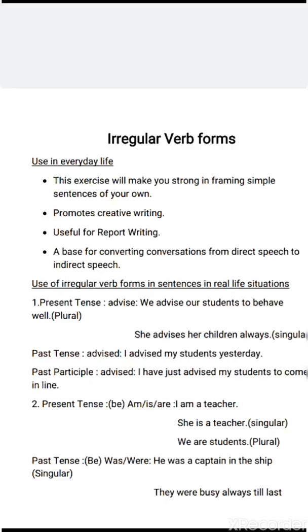See, here students, I want to say one thing. I have written 2 sentences in present tense, whereas only 1 sentence is past tense. This is because in all present tense forms, you will be having singular as well as plural, whereas in past tense, the verb form will be the same for singular as well as plural. There is no difference between a singular subject and a plural subject in past tense. So that is why you are going to see 2 sentences in every word for present tense. We will move to the next word.